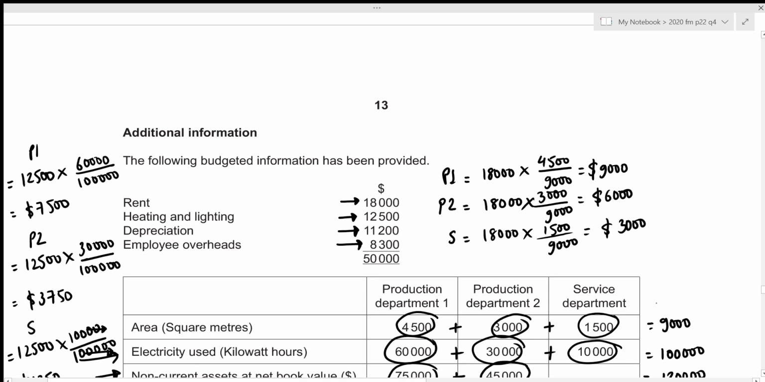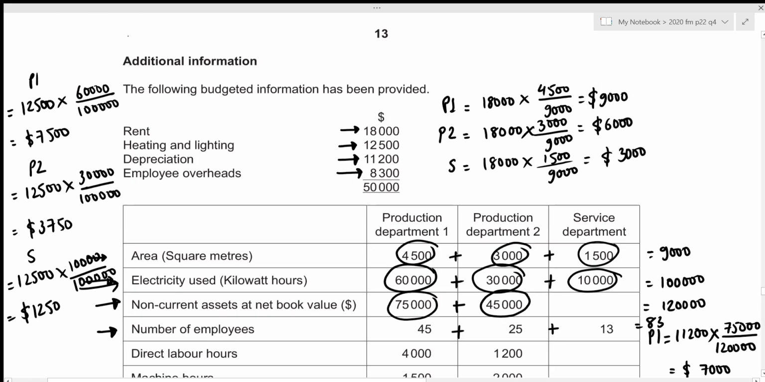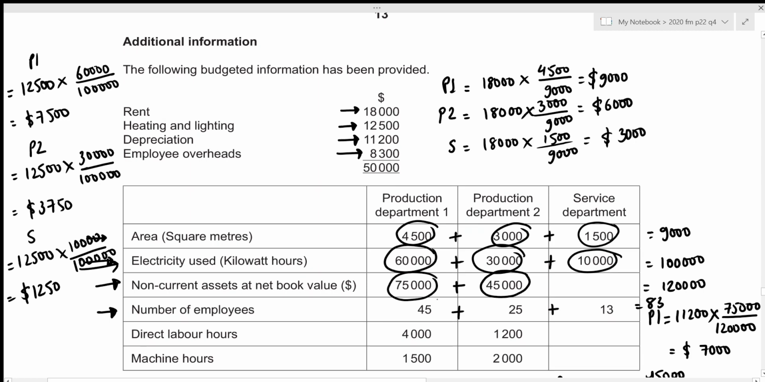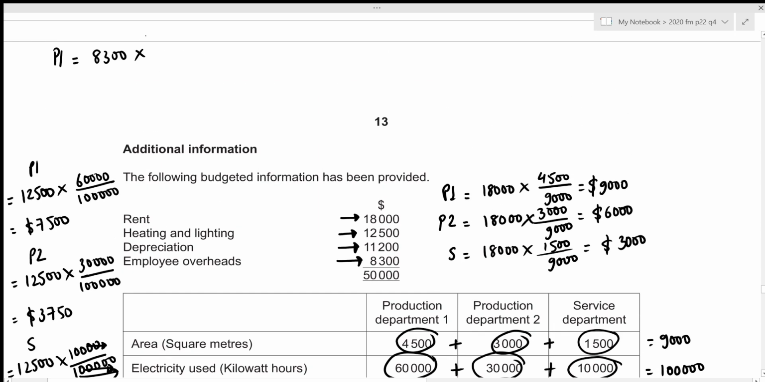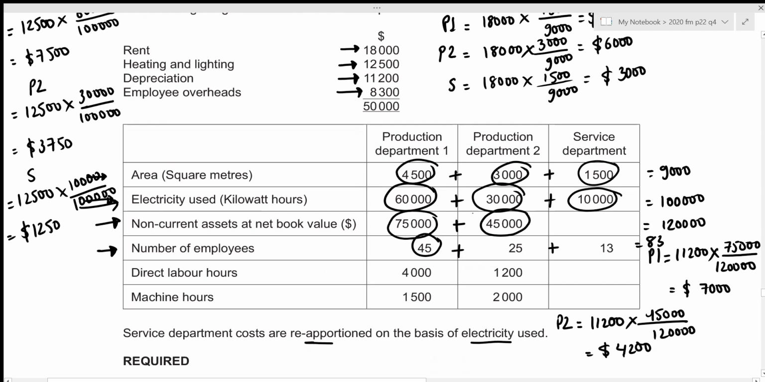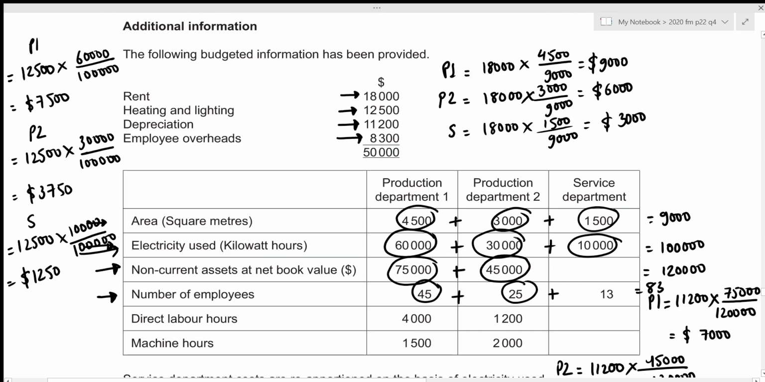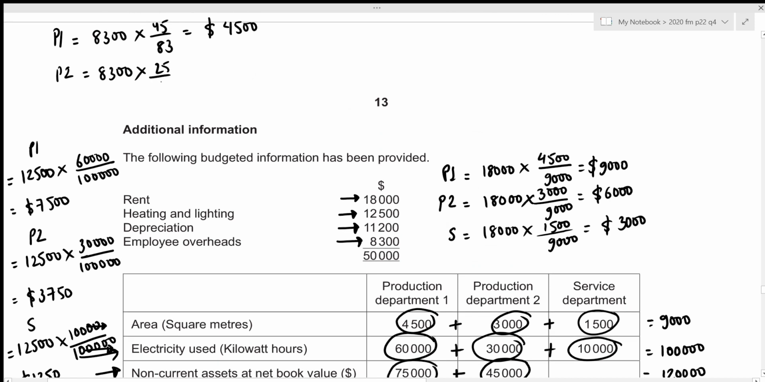Alright, so for our production department 1, we will start with the total employee overheads given to be 8,300. And then we can see that the number of employees is 45 out of the total of 83. So we just multiply it with that ratio. So 45 by 83, this results in the expense of 4,500. Now for production department 2, we repeat the same process. That is 8,300. And the number of employees, we can see is 25 out of 83. So that will be times 25 by 83, which results in an expense of 2,500.